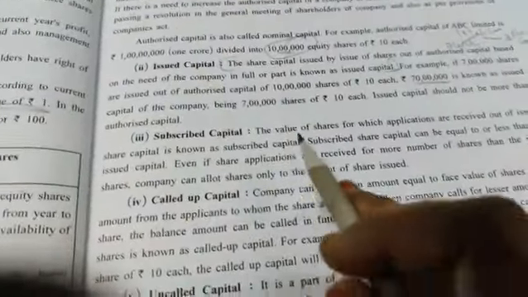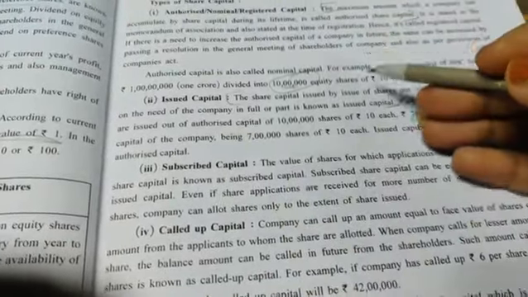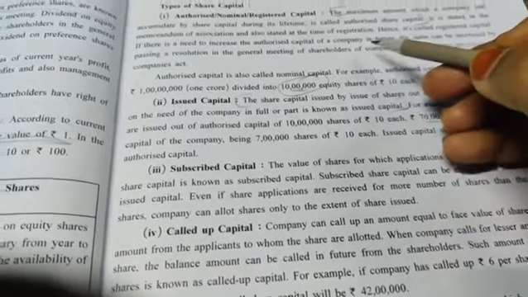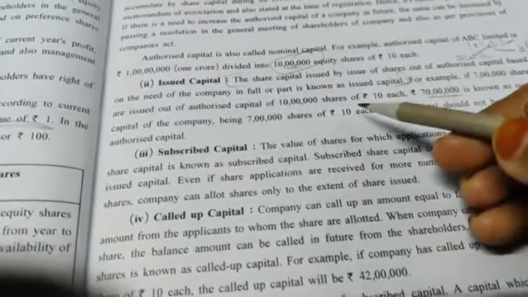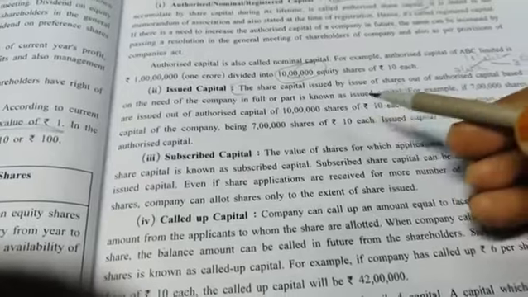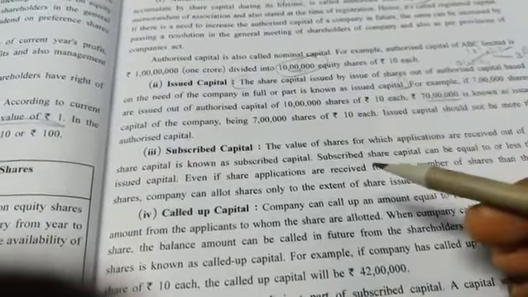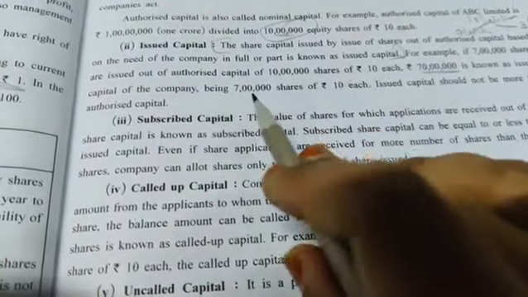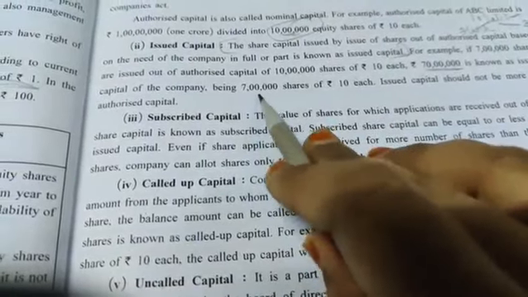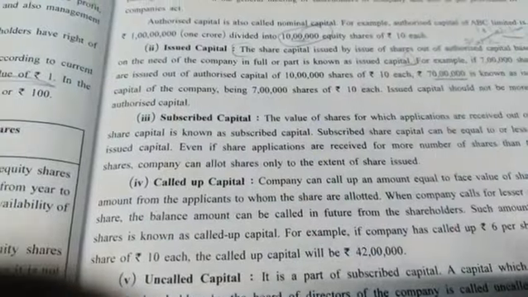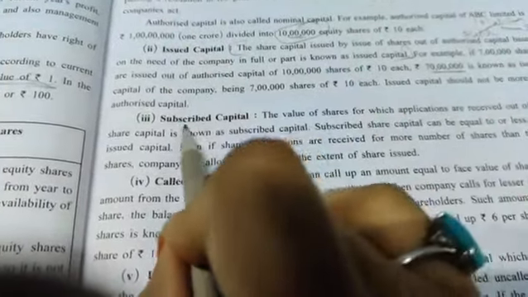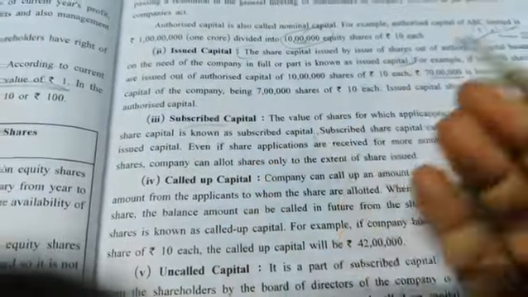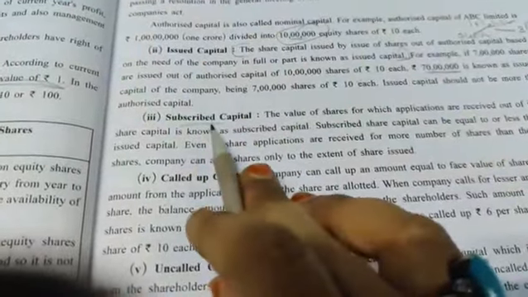Now after that, subscribed capital. See, this is in a sequence, so remember, in a sequence only. First will be authorized capital. After authorized capital, there will always be issued capital. After issued capital, there will always be subscribed capital. Here the company is putting shares for issue of 7 lakh. What you receive from the market is known as subscribed capital. In the market you have kept 7 lakh; what you receive from the market is known as subscribed capital.